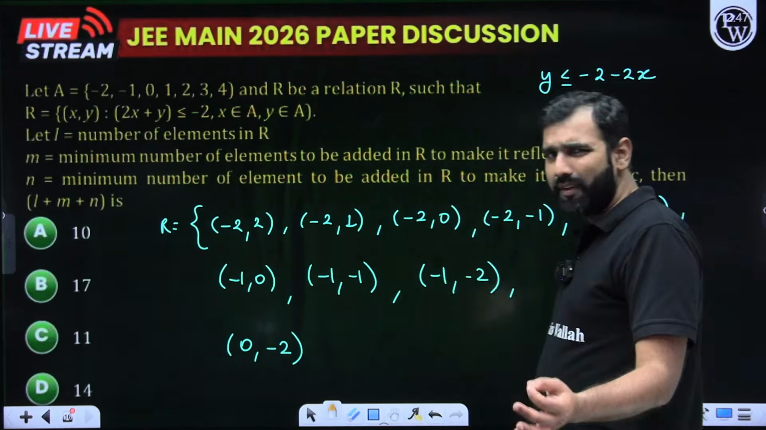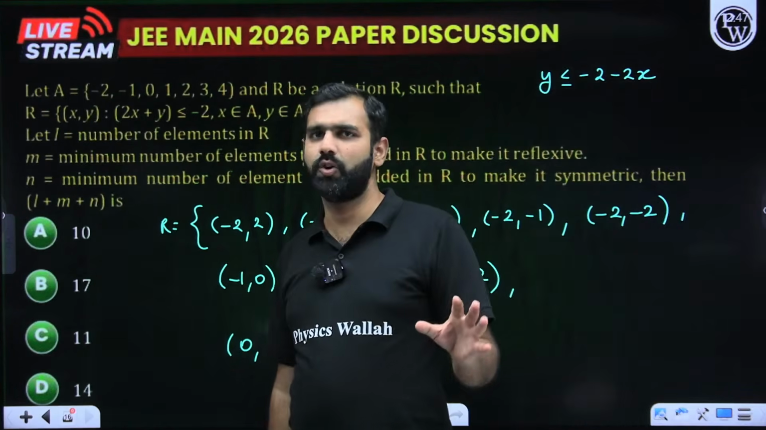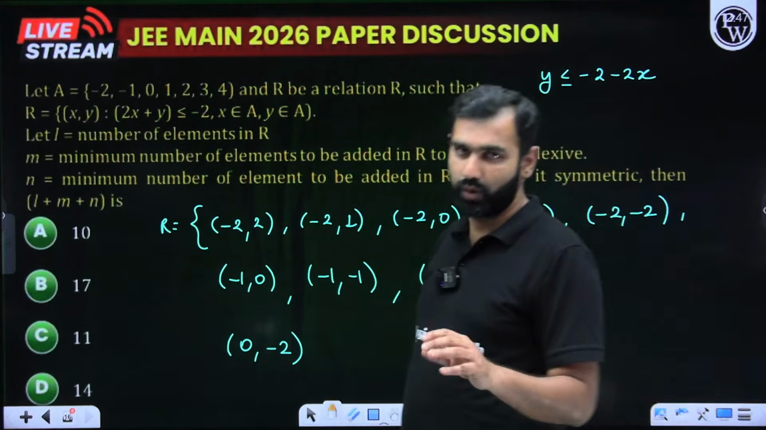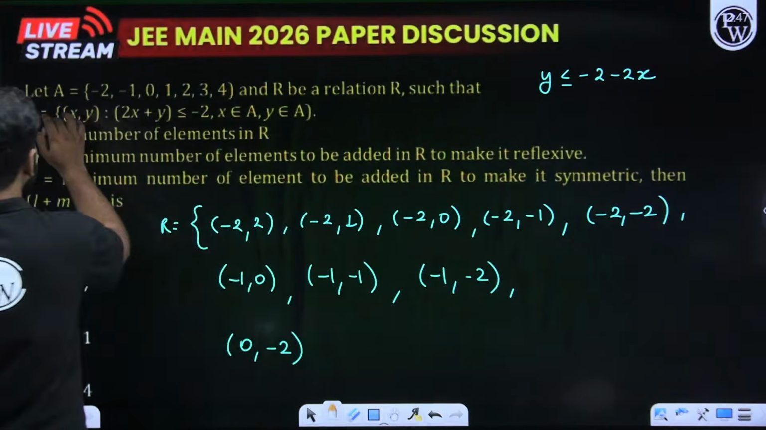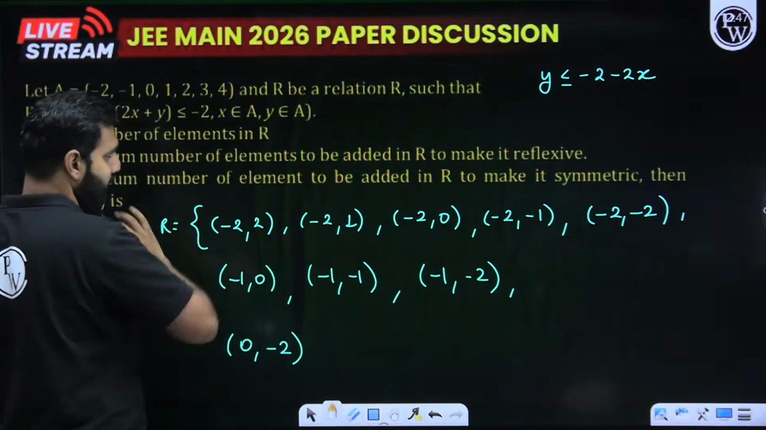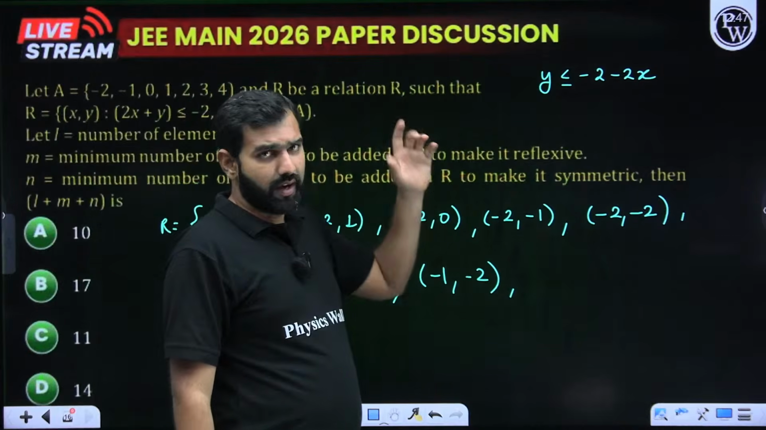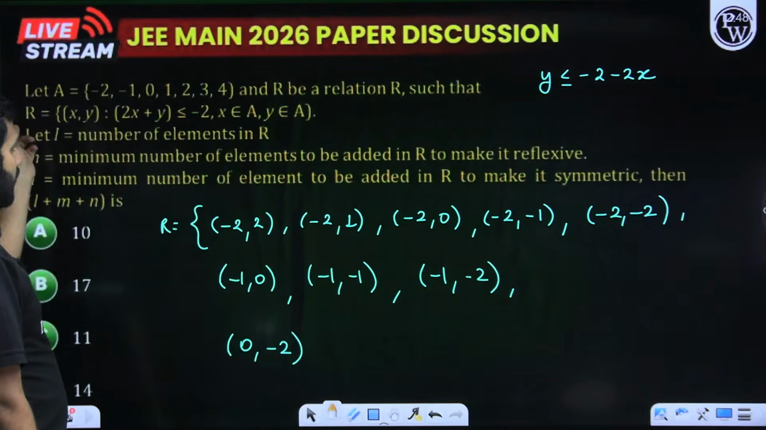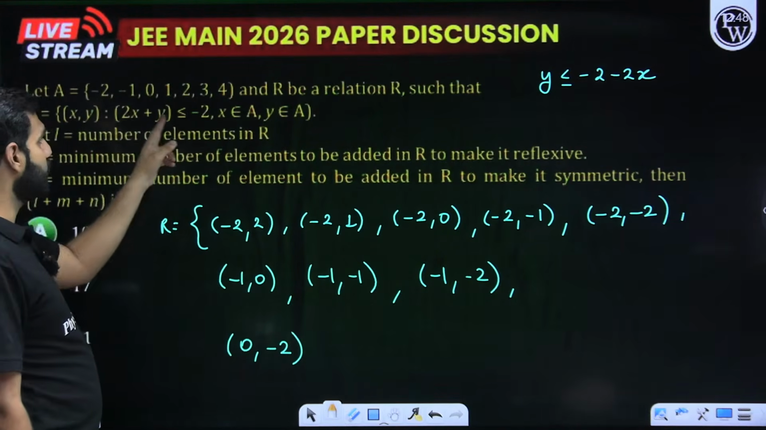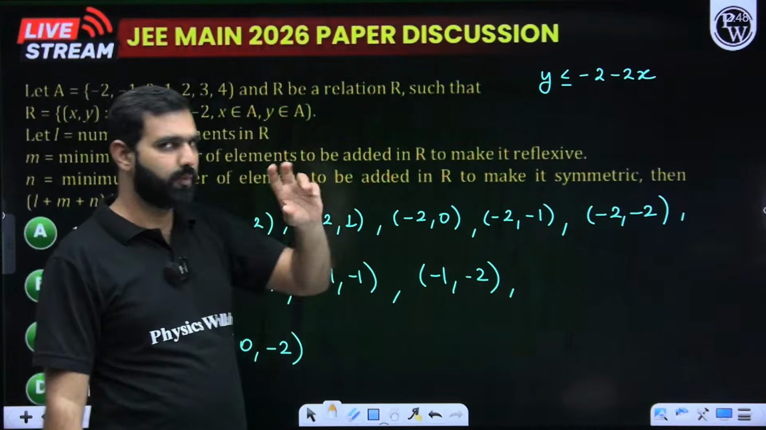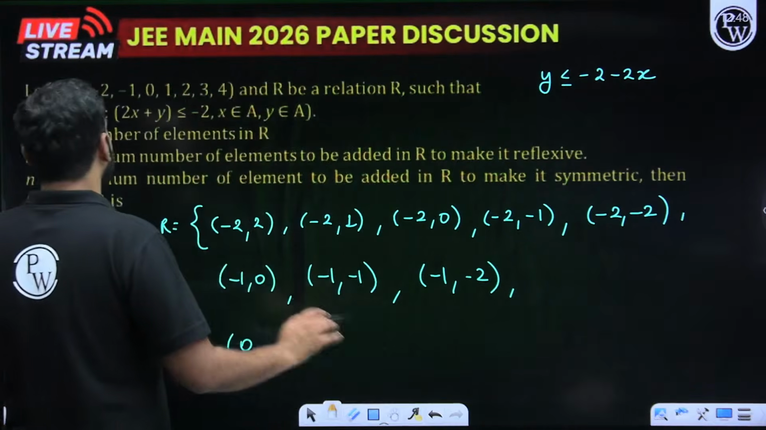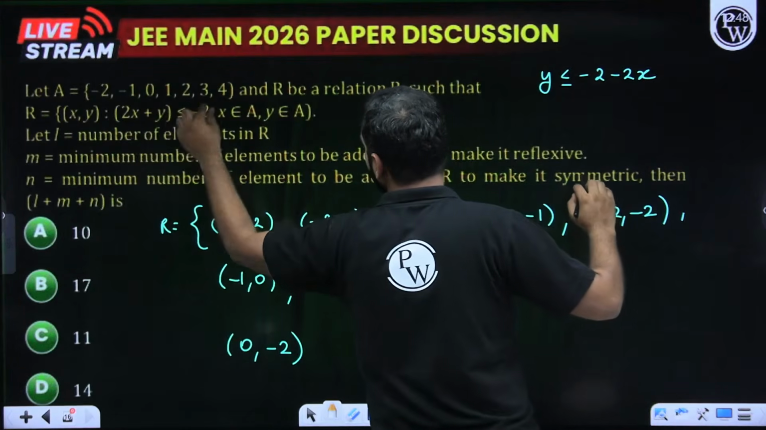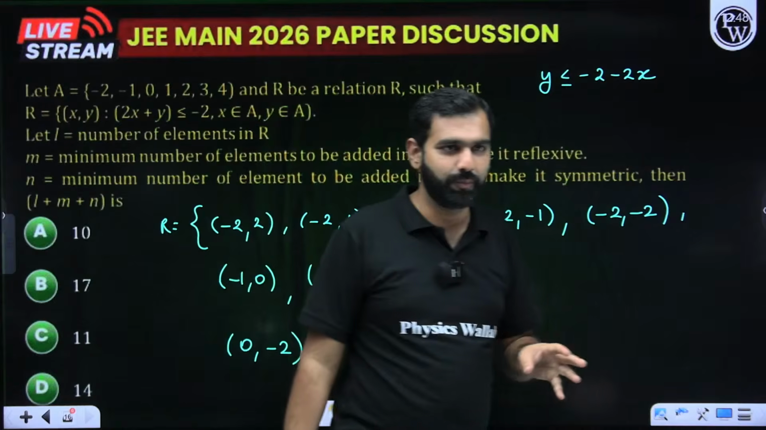So here a very basic idea is needed, not much, a little bit of calculation is needed. We are given a set A: -2, -1, 0, 1, 2, 3, 4. R is a relation such that x and y belong to that set and fulfill this inequality: 2x plus y should be less than or equal to -2, where x and y both belong to the set A. Now here 2x plus y should be less than or equal to -2. So from here I can conclude y should be less than or equal to -2 minus 2x. Everyone agreeing on this?